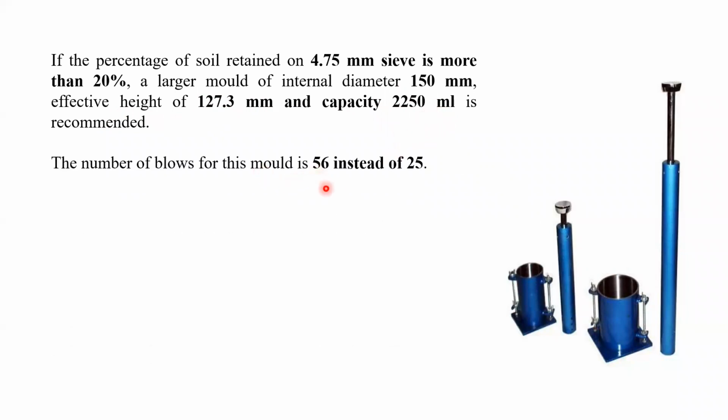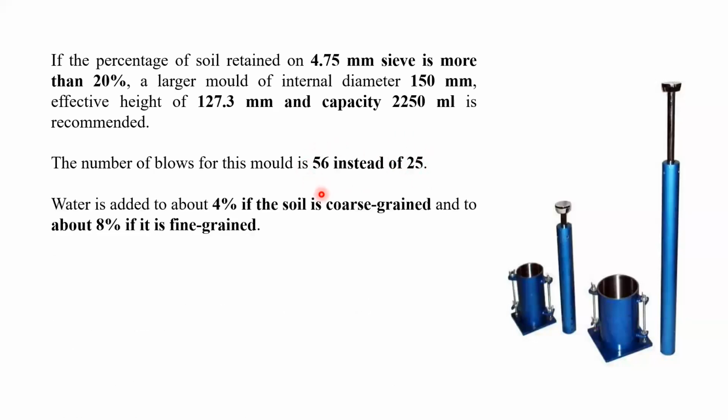As we have seen in the previous slides, we can go for 25 blows for each layer, but here the particle size is larger because more than 20% is going to be retained. So here we have to apply 56 blows instead of 25 blows for each layer. Now the question comes, what should be the values of water content? We add water 4% if the soil is coarse grain soil, and 8% in case of fine grain soil. Likewise, we have to increase the water content.